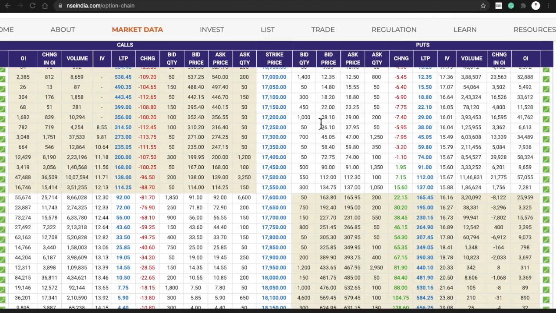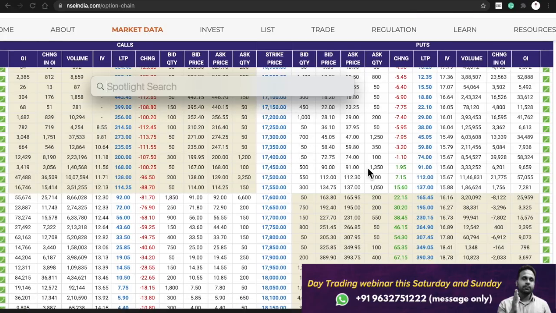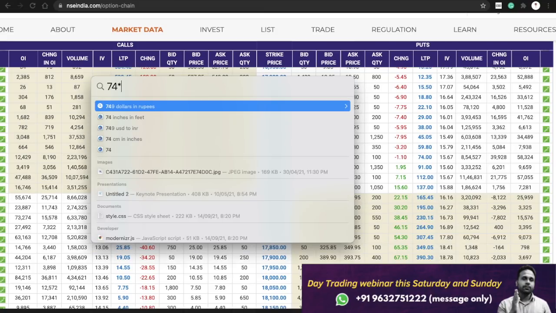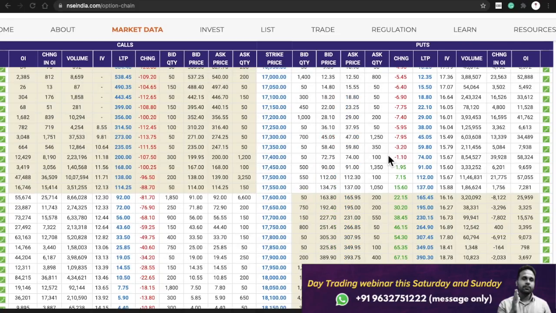So traders, what I suggest to you is always try to choose out of the money strike price when you're selling put options. Yes, I agree, the premium amount does not look so attractive in out of the money strike price, but the probability of you making this entire premium amount is very high when you sell out of the money options. See here, for this strike price, the premium is 74 rupees. If you multiply 74 into Nifty lot size, which is 50, you'll be making 3,700 rupees.